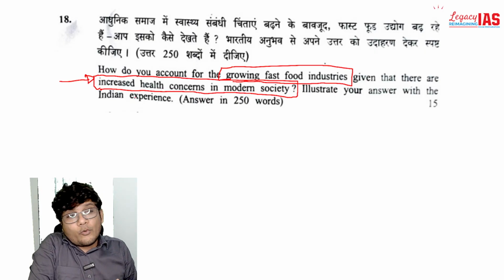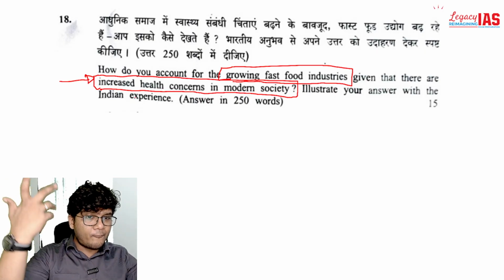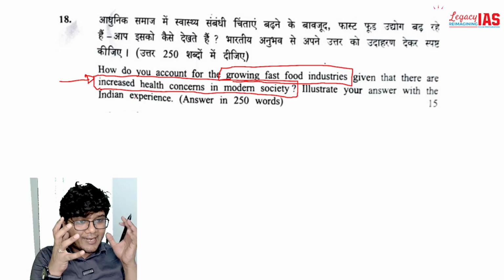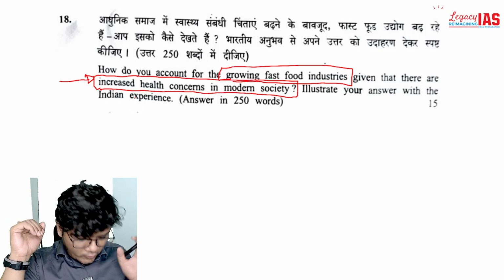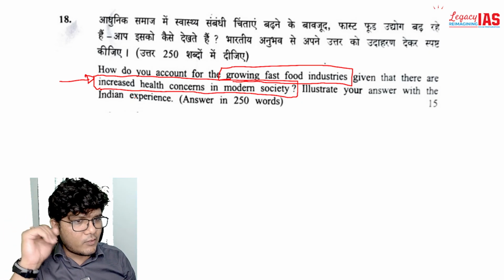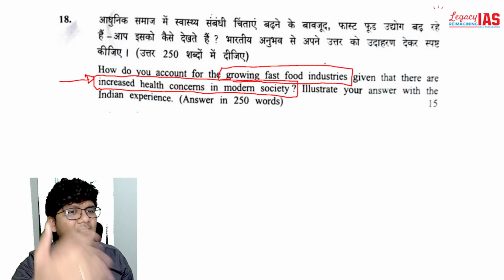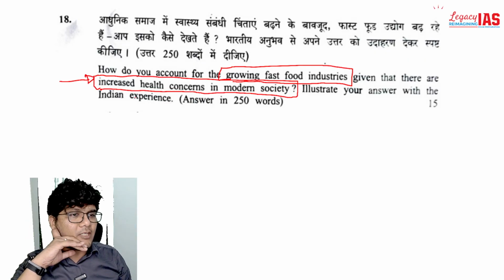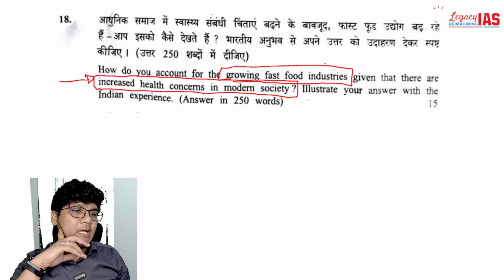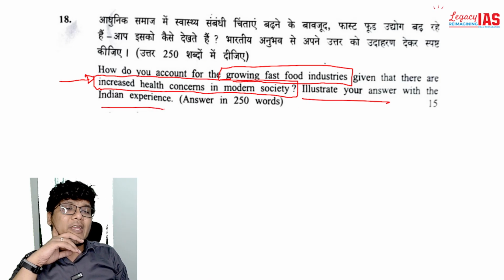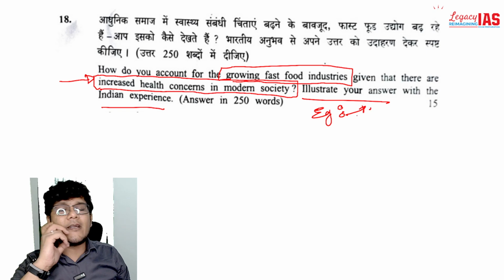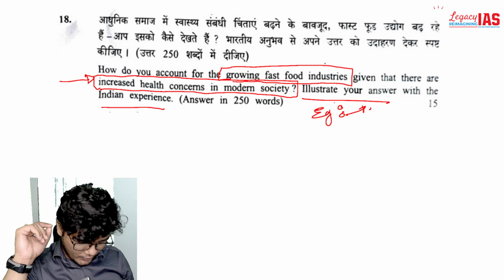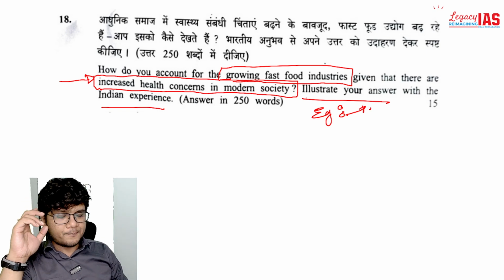So the question could have been that online gaming is harmful, but still why is it increasing? So that is the kind of question we are being asked, that the fast food is causing increased health concerns in the modern society, but still why the fast food industry is growing still. So about that they ask you, illustrate your answer with Indian experience. So you have to give example and that of Indian experience. I hope that's absolutely clear.